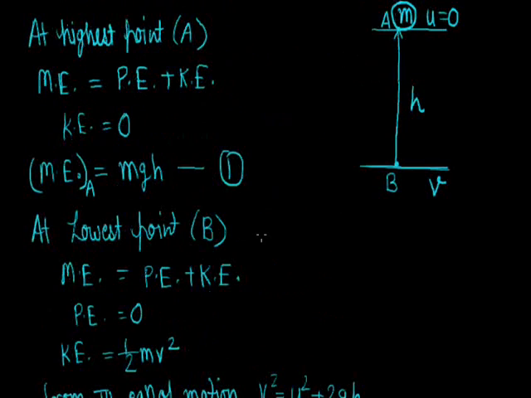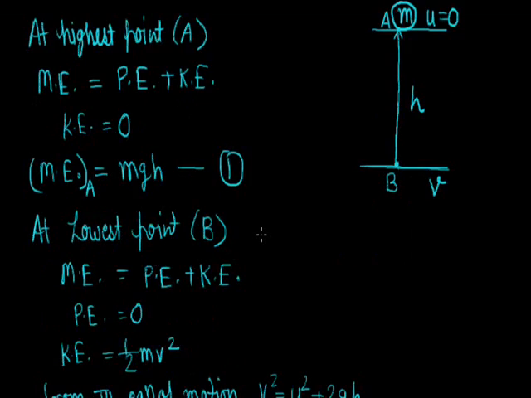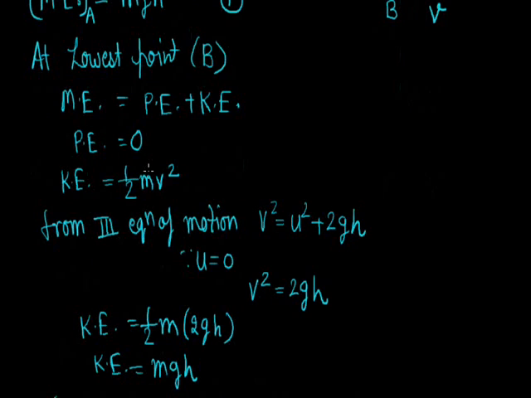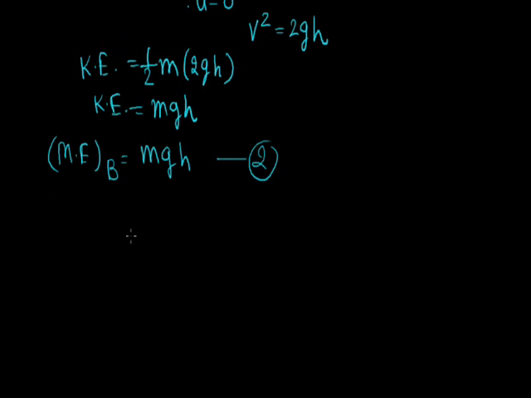From equation 1 and equation 2, we can conclude that all the potential energy at the highest point is converted into kinetic energy at the lowest point, and this conversion can also be explained through another example.